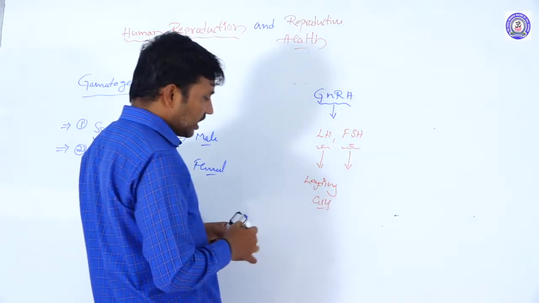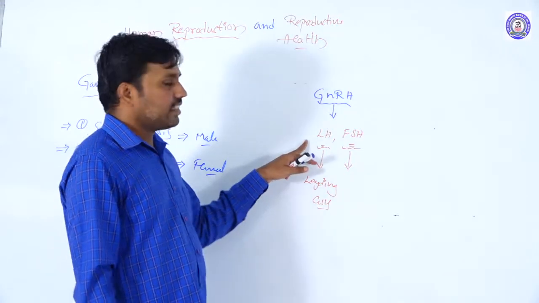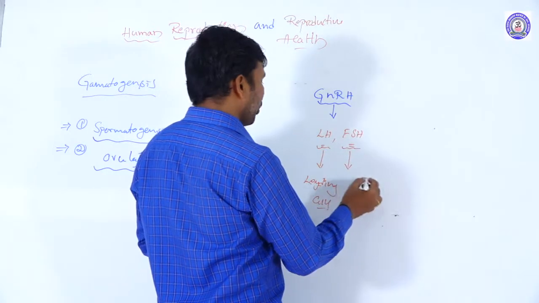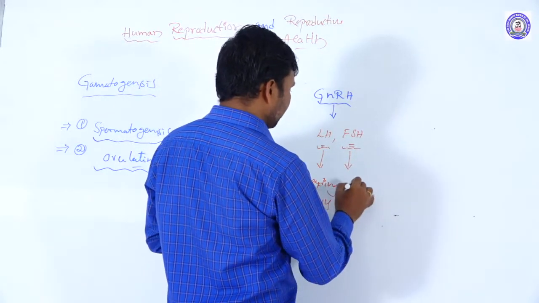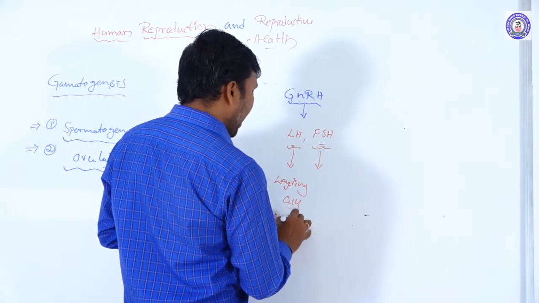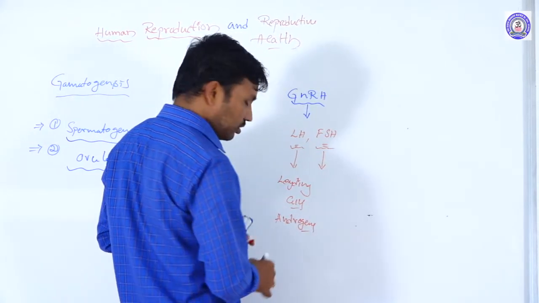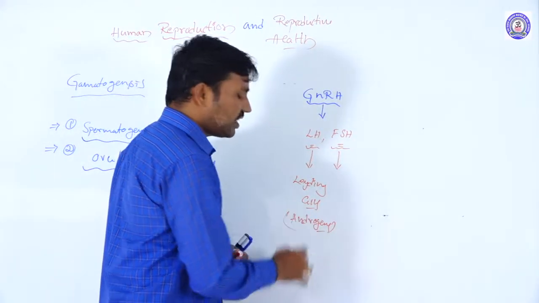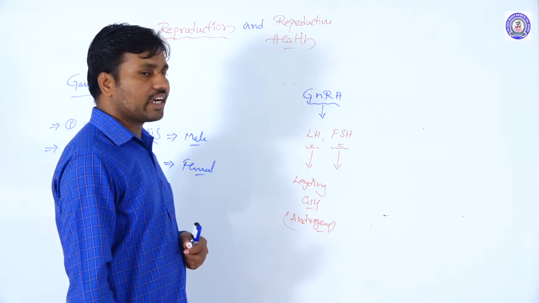The Leydig cells then produce androgens, testosterone, which is involved in the secondary sexual characters of the male.